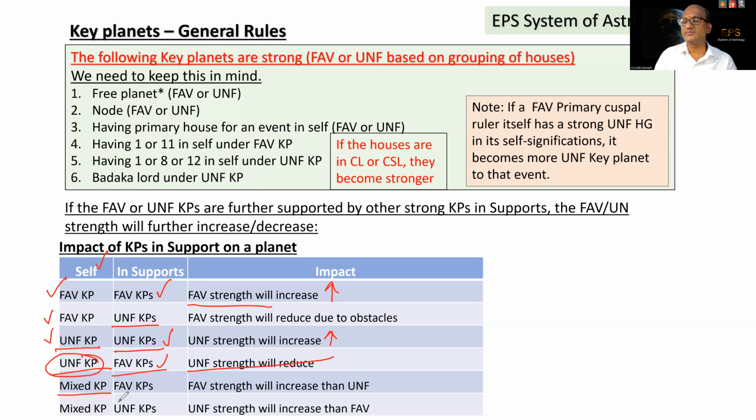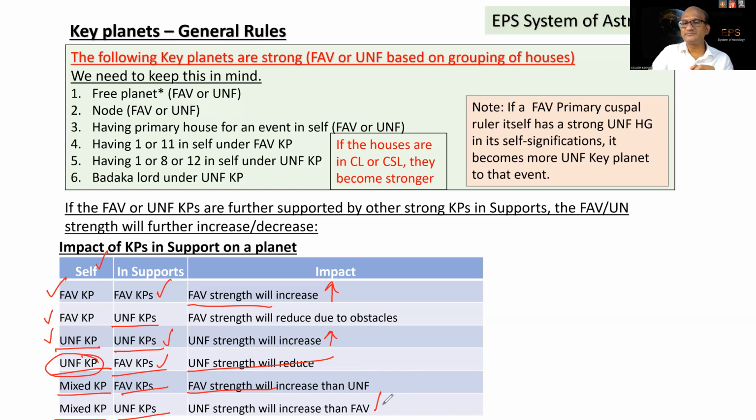Suppose a planet is a mixed key planet. It is having both favorable and unfavorable. But suppose in its supports it is having strong favorable key planets. What will happen? The favorable key planets will support the favorable key planets of the self. So the favorable strength of the self will increase more than the unfavorable. Similarly, in a mixed key planet, if unfavorable key planets are present strongly in supports, the unfavorable strength of the mixed key planet will be increased more than the favorable. I hope you have understood the impact of the support planets.